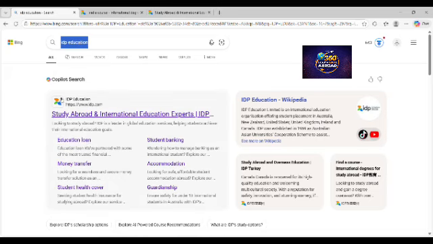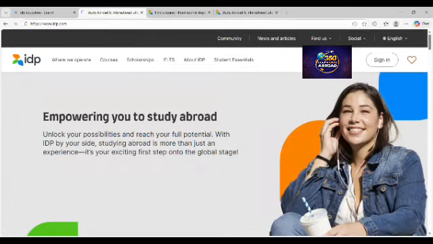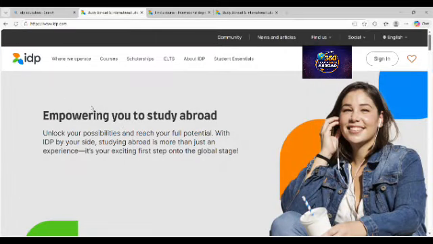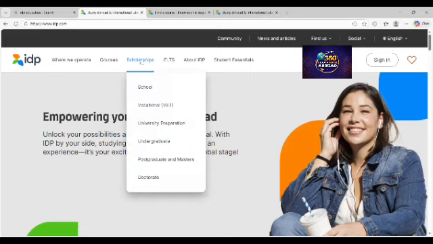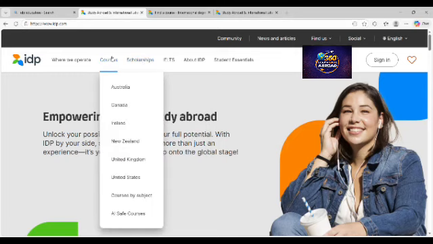When you type it, this is their logo, right? It has orange, green, and blue as their logo. So open the platform, and when you open it, this is how their website looks. What we are interested in is the kind of courses we want to study, or scholarships. They have scholarship opportunities for both graduates and undergraduates, and they also have countries of interest where you may want to go and study.